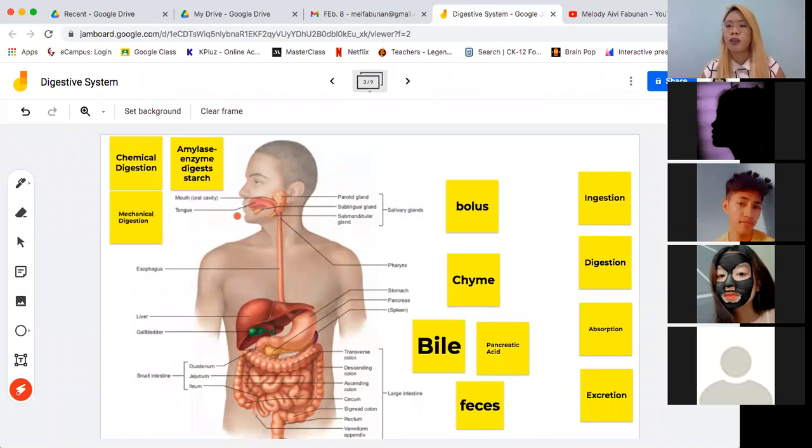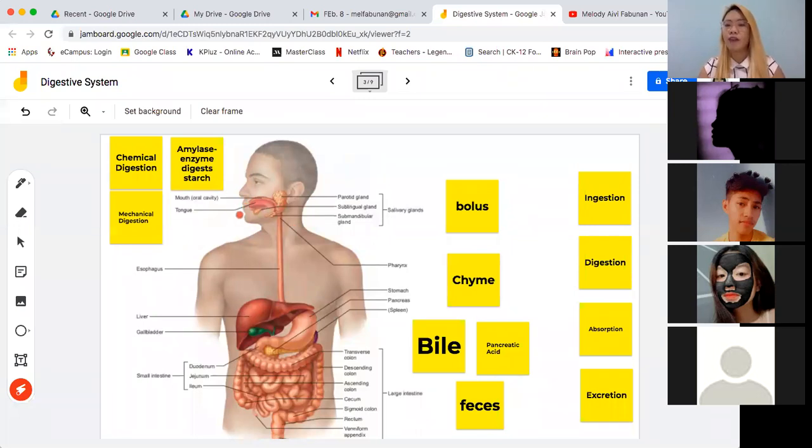or may sipon na hindi kayo makaamoy ng maayos, wala rin kayong ganang kumain. Kasi hindi na stimulate yung olfactory nerves ninyo. So, hindi niya na-i-increase or hindi niya na-send yung signal sa brain na, uy, may mabangong pagkain, kainin natin siya. So, wala kayong ganang kumain kasi hindi ninyo naaamoy yung pagkain. Okay, so related din yung nose ninyo sa digestive system, even though it is also part of the respiratory system.